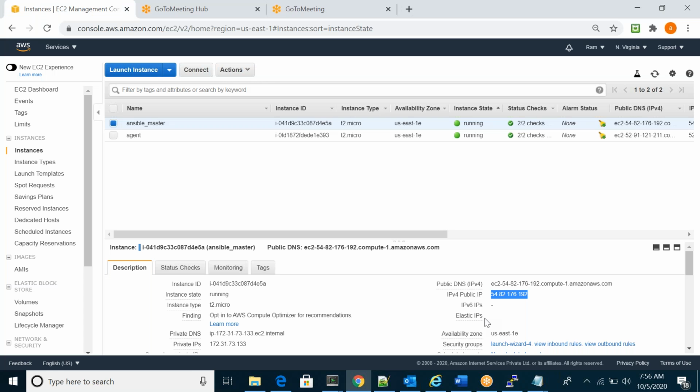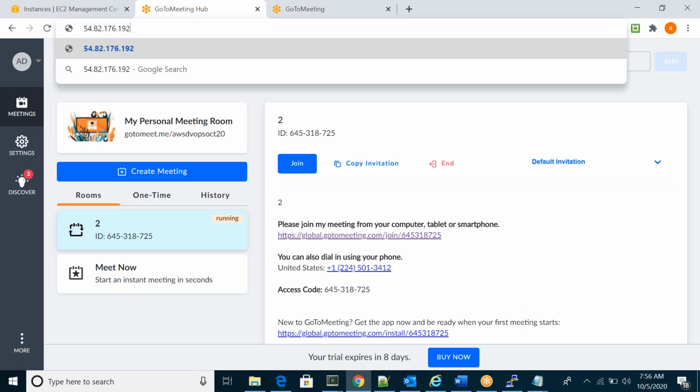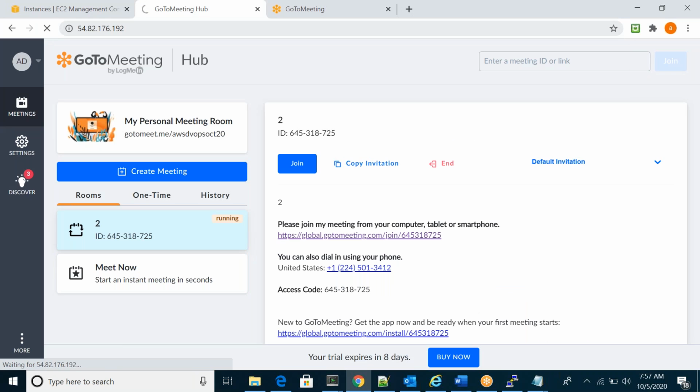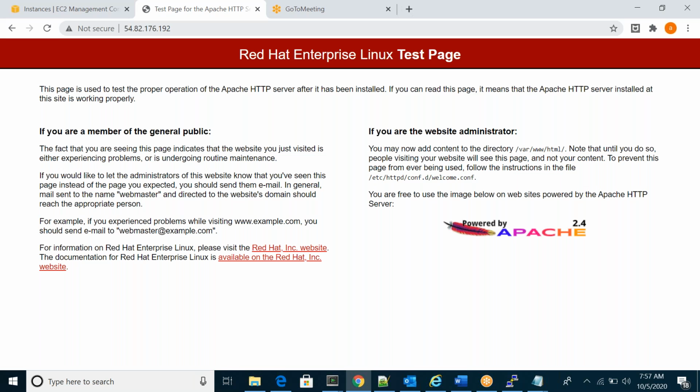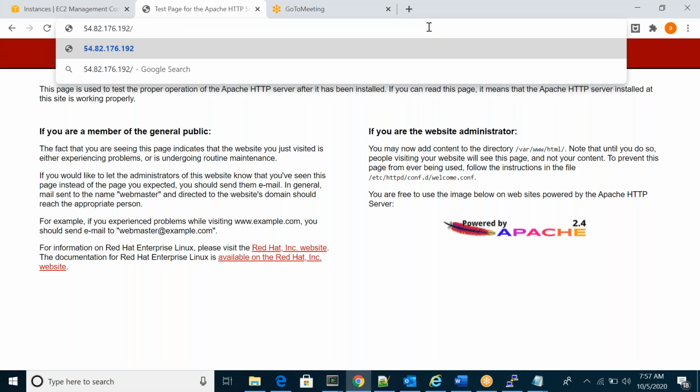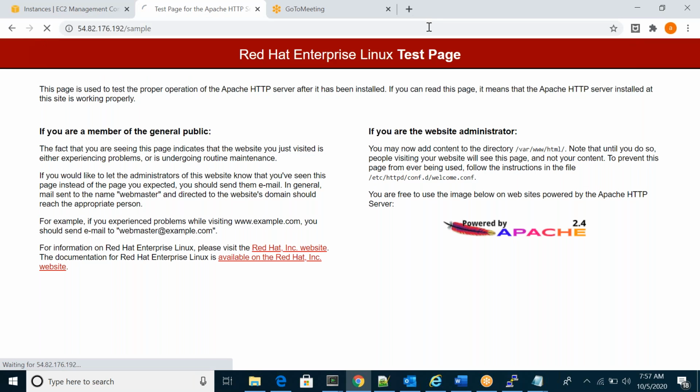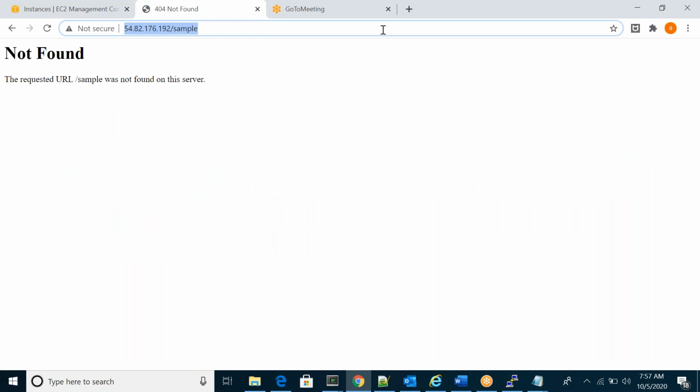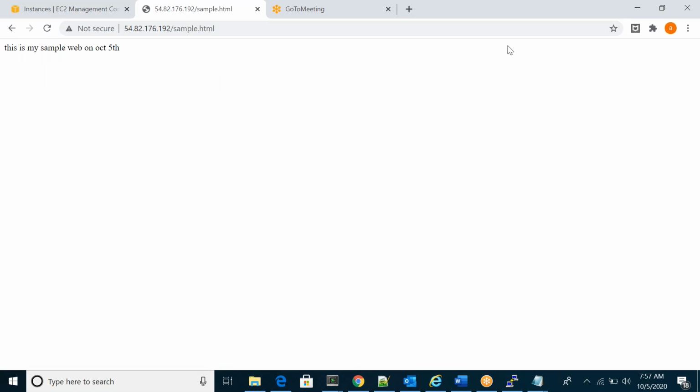So just now I deployed my sample web. If you browse your public IP, whatever your instance public IP, it's going to Apache, right? Browse with whatever the file name is. In my case the file name is sample.html. You can see whatever content is there.